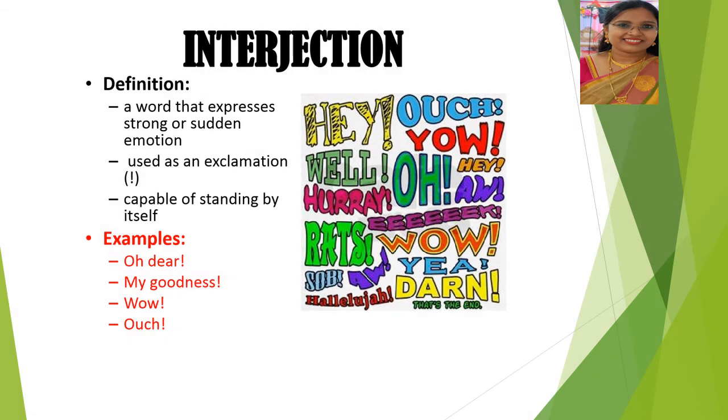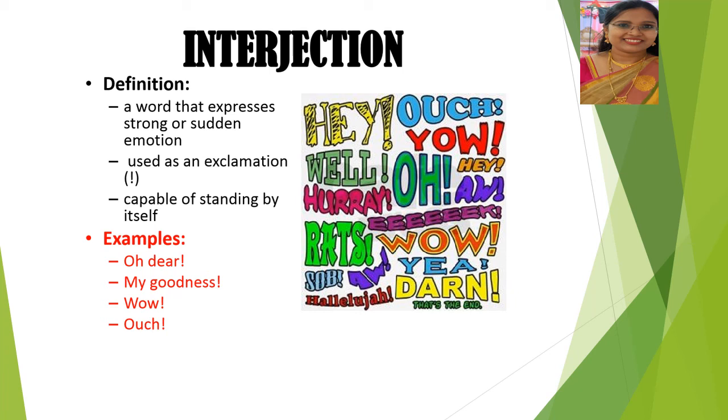And the last one is interjection. An interjection is a word that expresses a strong or sudden emotion, and it has an exclamation mark, right? You say, "Oh dear," when somebody is saying very sad things.